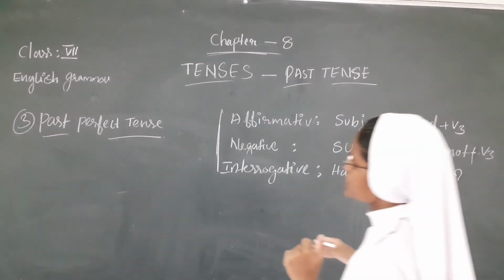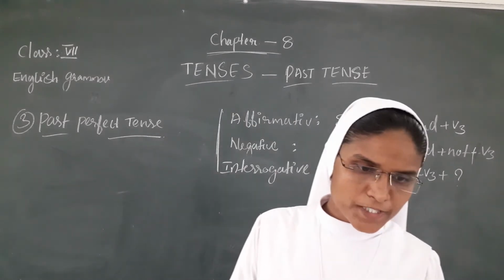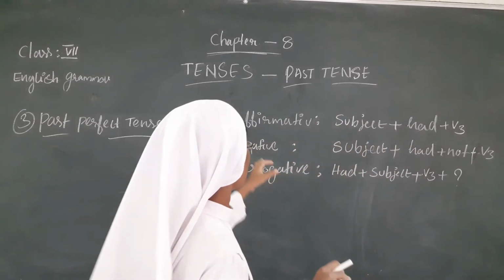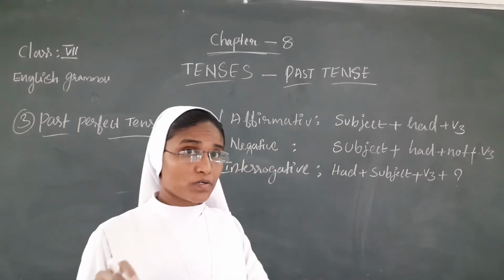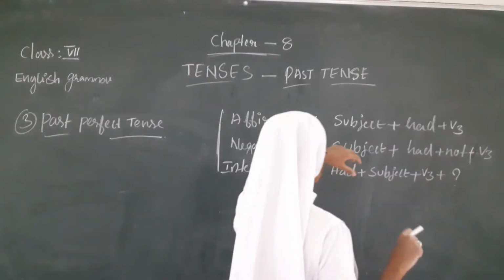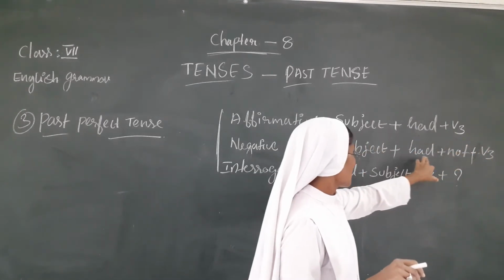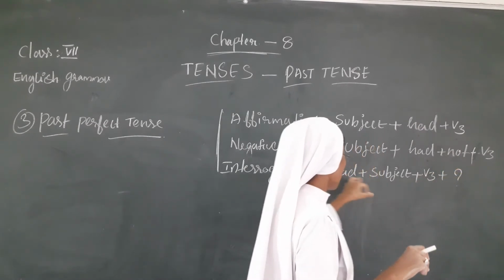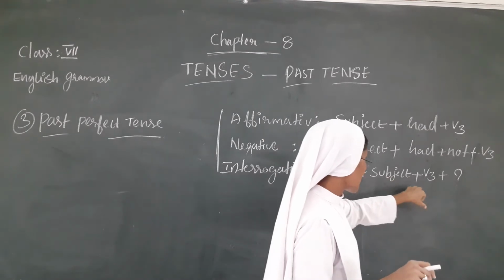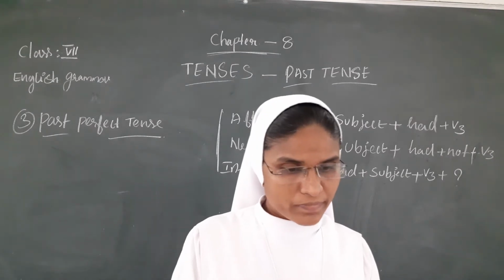Here see the past perfect tense. The third one we are going to make is the past perfect tense. The past perfect tense is formed in the following way. How do we form the past perfect tense? Affirmative, negative and interrogative sentences. These are the three types of sentences. The affirmative sentence is subject plus had plus verb 3. Negative sentence: subject plus had not plus verb 3. Interrogative sentence: had plus subject plus verb 3 and question mark. This is the forming of the past perfect tense.